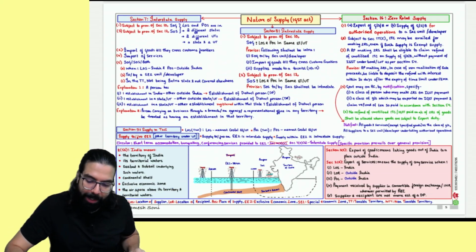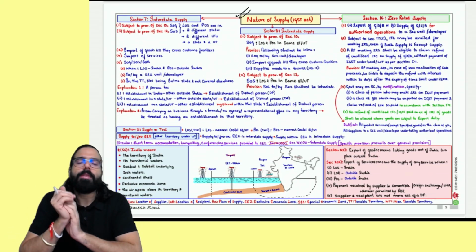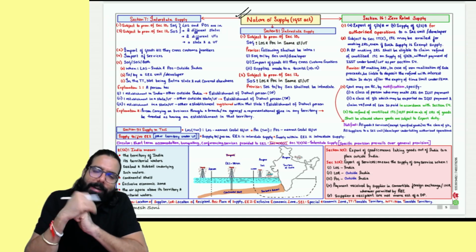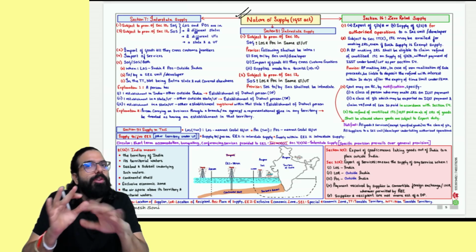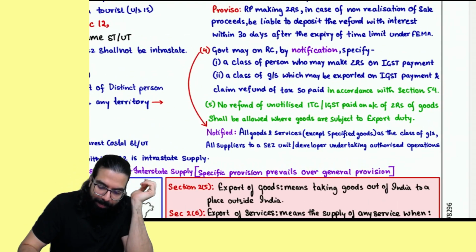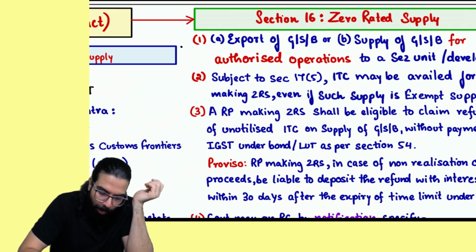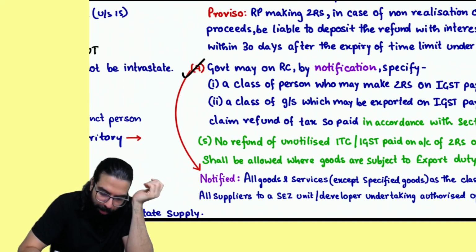Done. Okay. Now, nature of supply chapter. Once goods and service is being supplied, in supply, section number 16 used to come, which used to talk about zero rated supply. Correct, sir? Yes, sir. This point is clear. In section number 16, sub-sections 1, 2, 3, 4 used to be there.